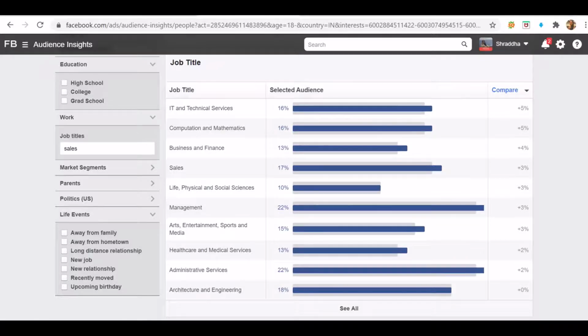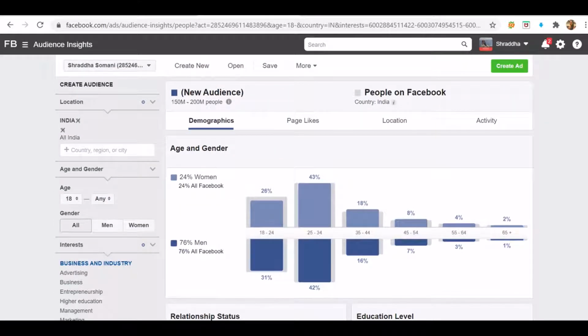Okay, so what data will you get after you have done all this targeting? You will get data like demographics, page likes, location, activity. So let us understand all this data. According to the targeting options that you have selected, with this demographics data, we get the data of age and gender. It says that 24% of women are using Facebook and 76% of men are on Facebook according to the interest which I have selected.